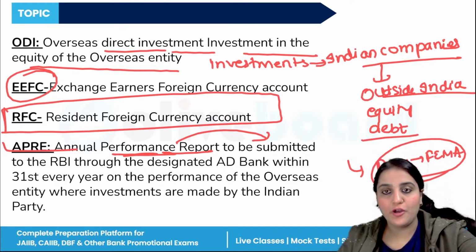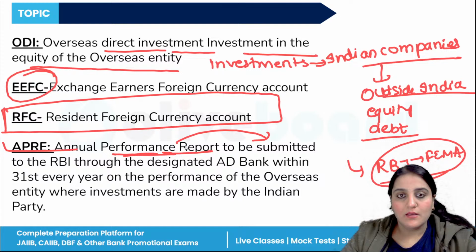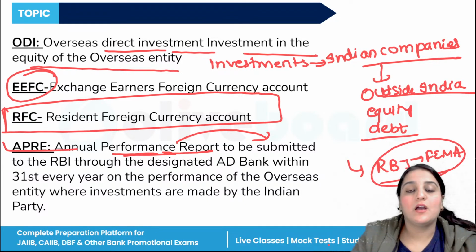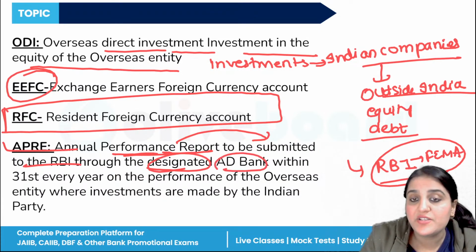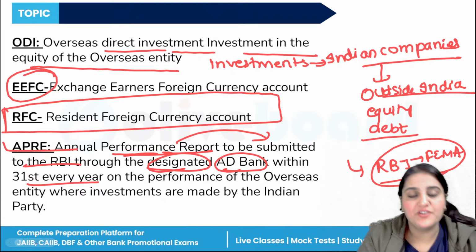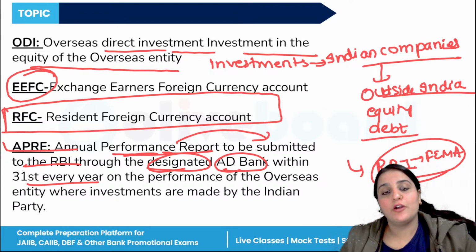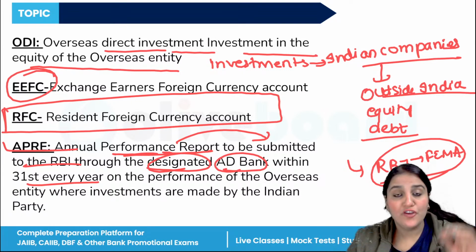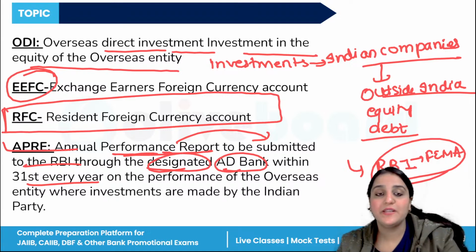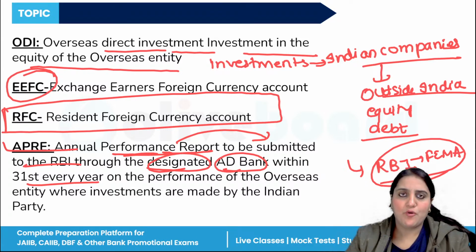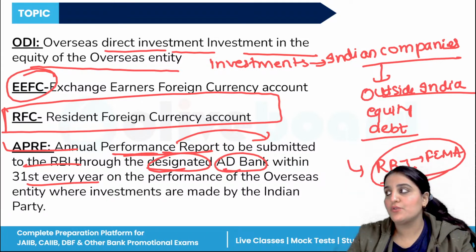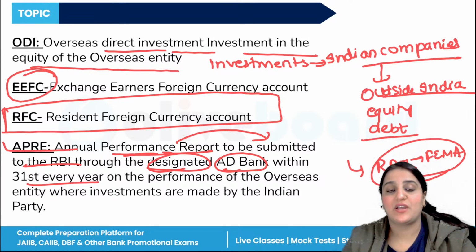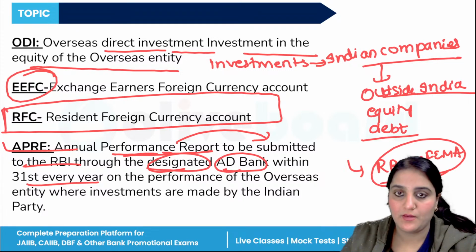This annual performance report is to be submitted to the RBI through the designated authorized dealer bank by 31st of every year on the performance of the overseas entity where the investments are made by the Indian party. So this is basically an annual performance report that needs to be submitted to the RBI through the authorized dealer banks. Clear?